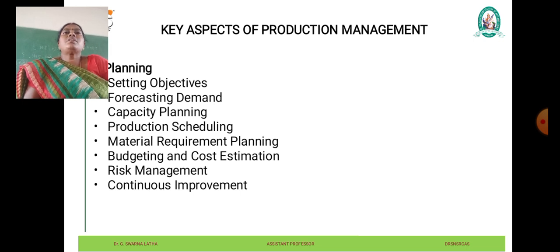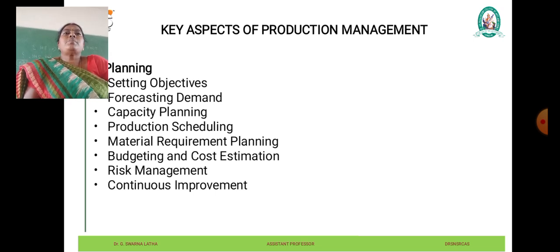The next one is material requirement planning, that is MRP. MRP is a method used to plan and manage the materials needed for production. It involves determining the quantities of raw materials, components and sub-assemblies required to fulfill production orders while considering factors such as lead time, inventory levels and production schedule. An MRP system helps in ensuring that the right materials are available at the right time to support production activities.